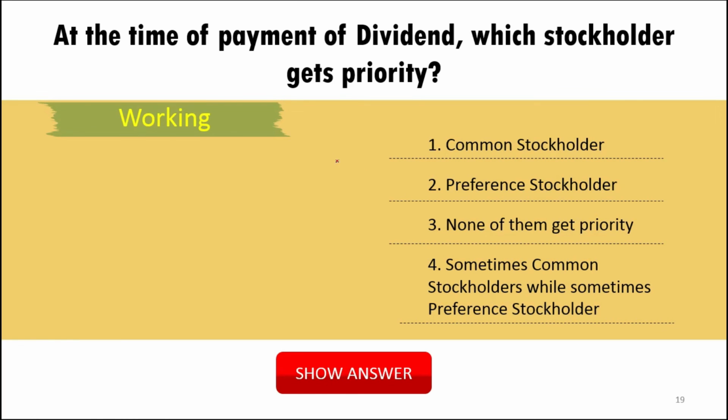At the time of payment of dividend, which stockholders get priority? We have two types of stockholder: common stockholder and preference stockholder. Always preference stockholder, its name is preference because of the priority. So preference stockholder get the priority over the common stockholder. So common stockholder do not get priority. None of them get priority? No, preference stockholder get priority. Sometimes common stockholder, while sometimes preferred stockholder? No, of course not. Always preference stockholder get the priority. So this is the correct option.